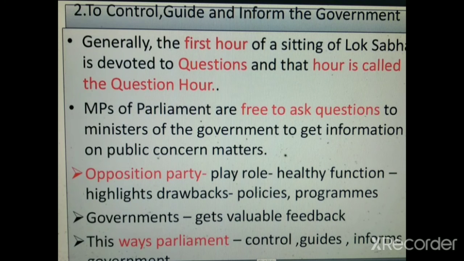And the opposition party, at the same time, plays an important role, the role of healthy functioning, and it highlights the drawbacks, policies, and programs of the government. The government in this way gets valuable feedback from the opposition. In this way, parliament controls, guides, and informs the government.